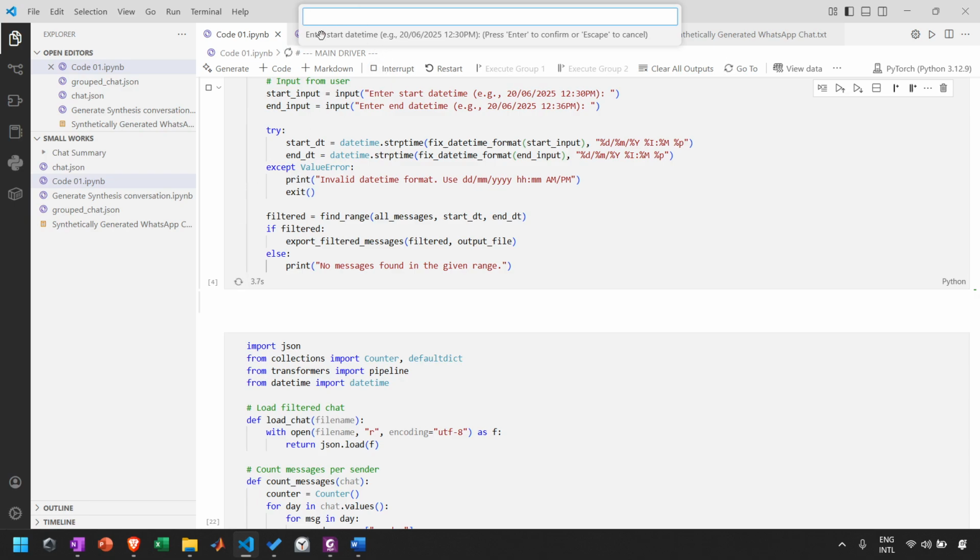So here I have to insert the starting date and time in this format.